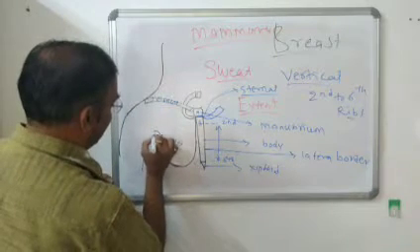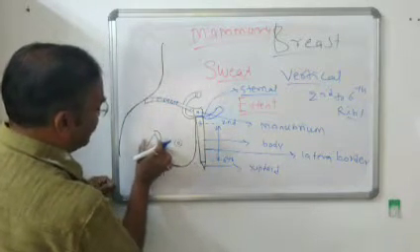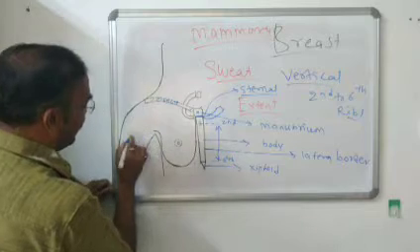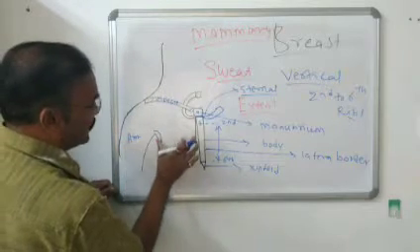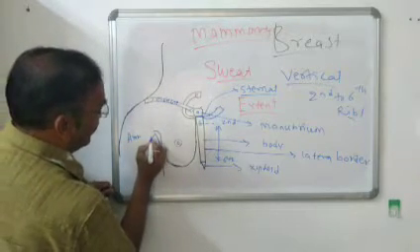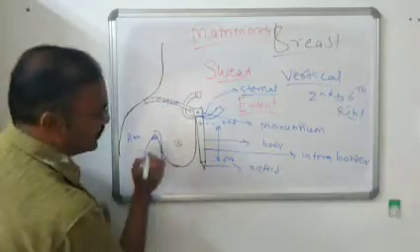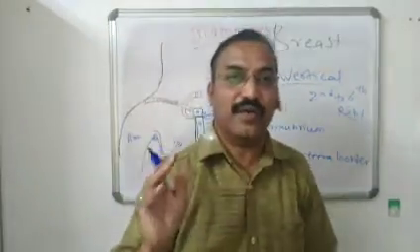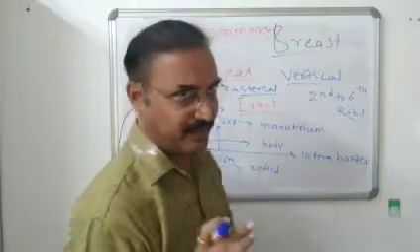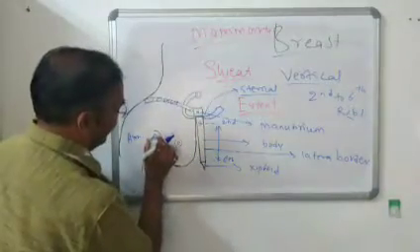Now this is the axilla. What is the axilla? The axilla is a region, a space present between the arm and the chest wall. This is the axilla, where the axillary hairs are present. The appearance of axillary hairs is one of the secondary characters of puberty. So this is the axilla. Understand?